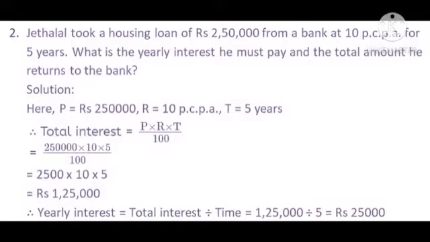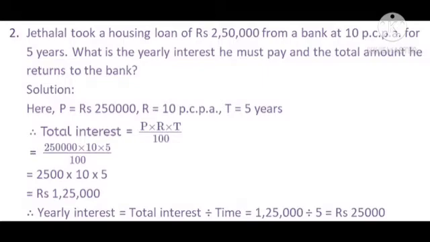According to our formula, principal, rate of interest and time are already given in the question. The interest formula is I is equal to P multiplied by R multiplied by T divided by 100. Substituting the values, we get interest is equal to principal 2,50,000 multiplied by rate of interest 10 multiplied by time period 5 divided by 100.